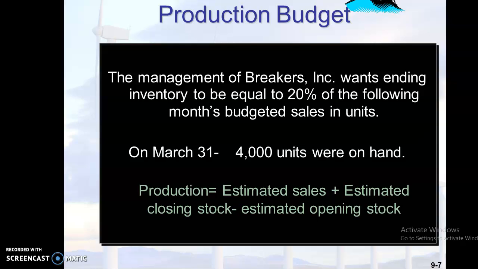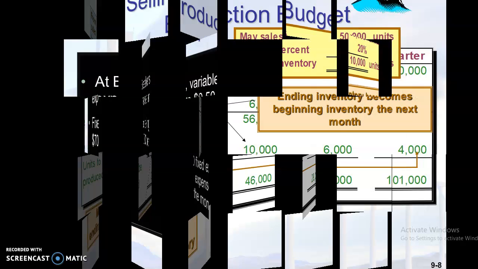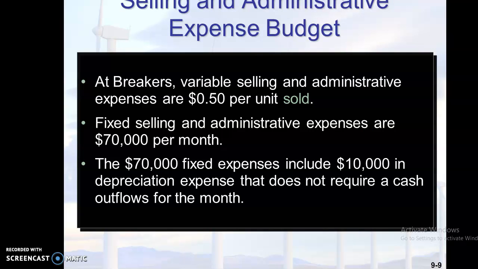So the production manager can prepare the production budget based on this formula, and he will give this budget to the sales manager for preparing the selling and administrative expense budget. So he will consider both the production related expenses as well as sales related expenses. All these expenses will be taken together, and the sales manager can prepare one more budget, which is known as the selling and administrative expense budget.